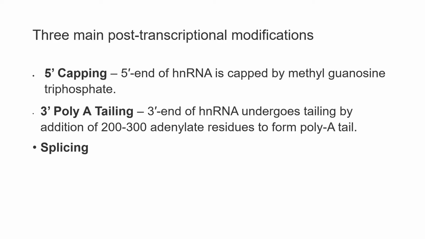Students, we know that the mRNA is a linear RNA without any stem and loop structure, and it contains two ends. One is the 5' end and the other one is the 3' end, right? Now, what kind of changes happen in mRNA during post-transcriptional processing? Three important changes occur. One is called 5' capping. This takes place in the 5' end of mRNA. The second modification is called 3' poly A tailing. This happens in the 3' end. And the last one is called splicing. Let us see the details of these modifications one by one.